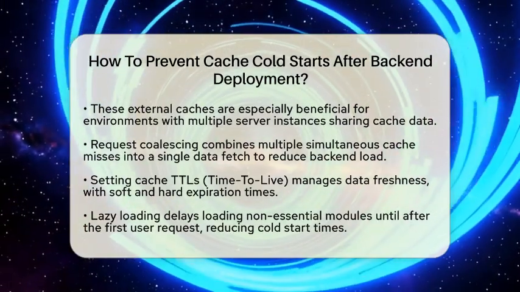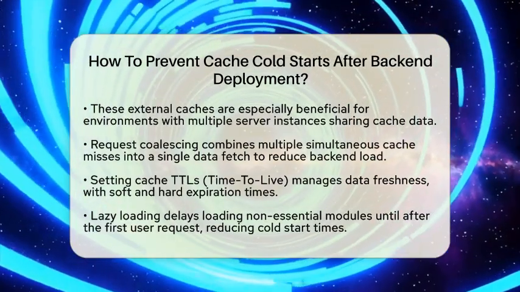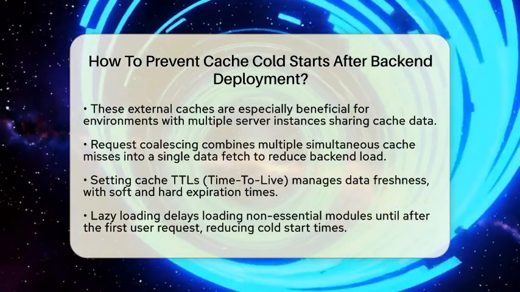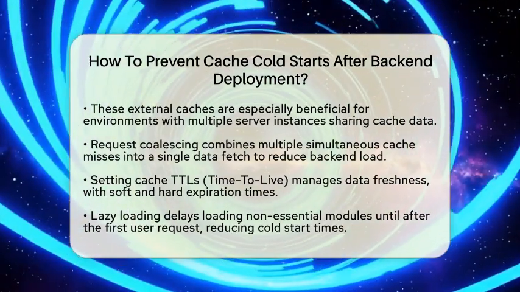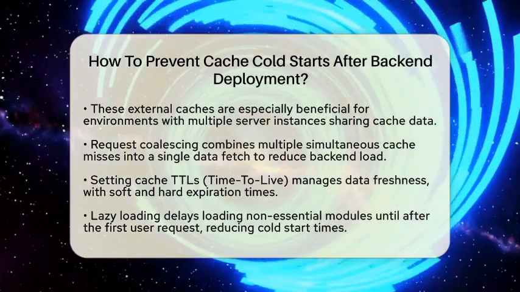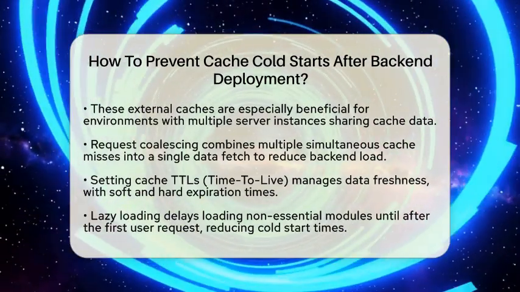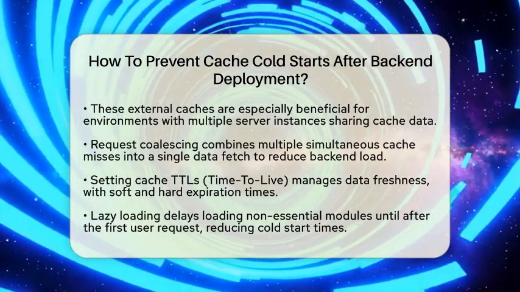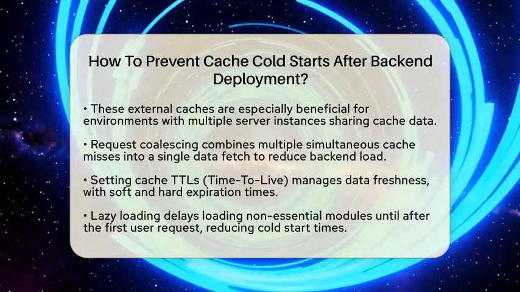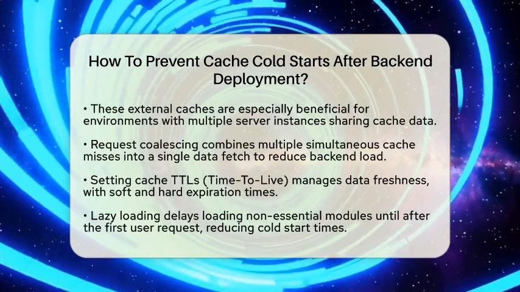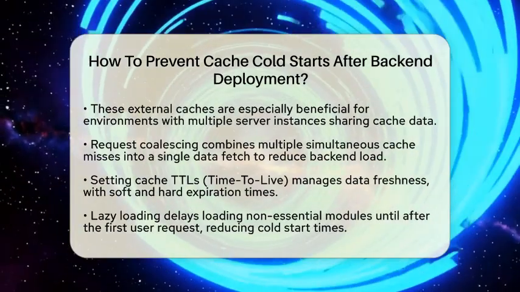Request coalescing is a technique where multiple requests that miss the cache at the same time are combined into one fetch. Instead of each request hitting the backend separately, only one fetches the data, and the rest wait for it to complete. This prevents your backend from becoming overwhelmed during a cache miss spike.